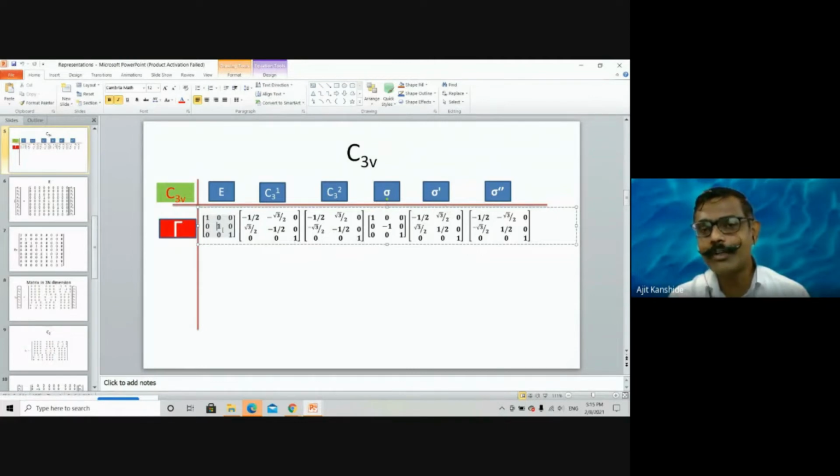2/2 for identity, 2/2 for C31, 2/2 for C32. Likewise, for every operation, a 2/2 matrix. 2/2 means how many elements are there in a matrix? 4 elements. How many matrices did I consider? 6 matrices. So 4 into 6, a total of 24 elements I considered. Order total 24, divided by the square root of li into lj.